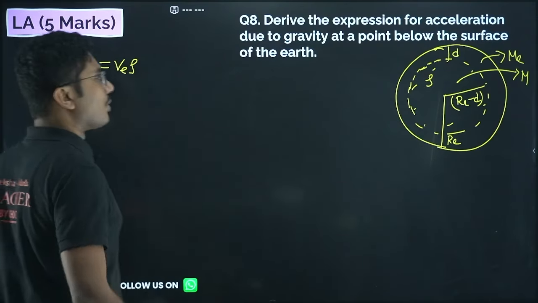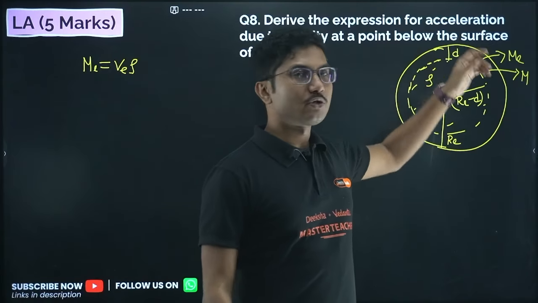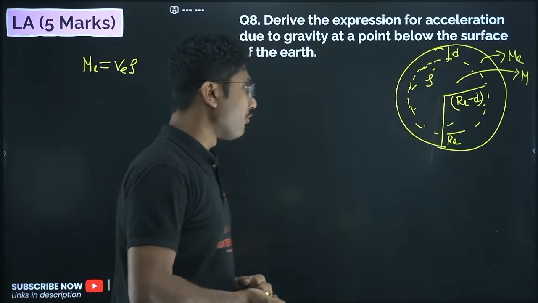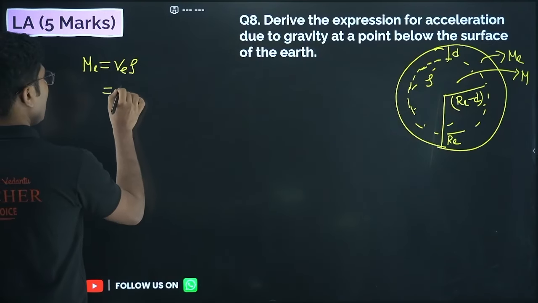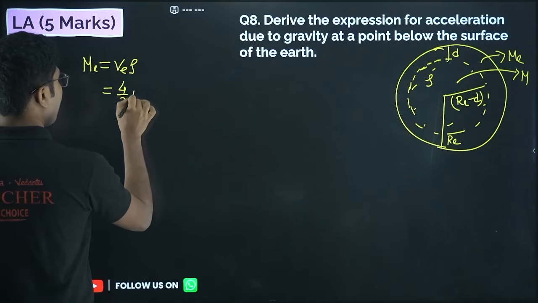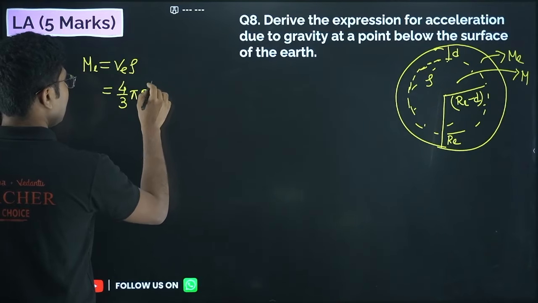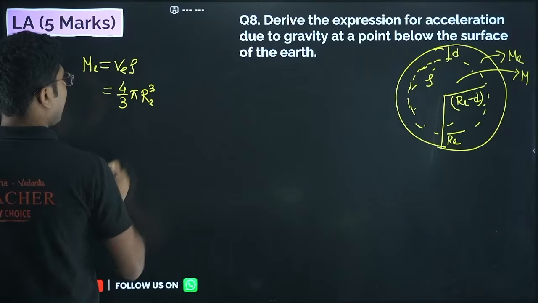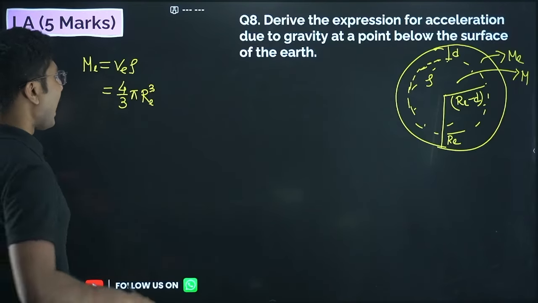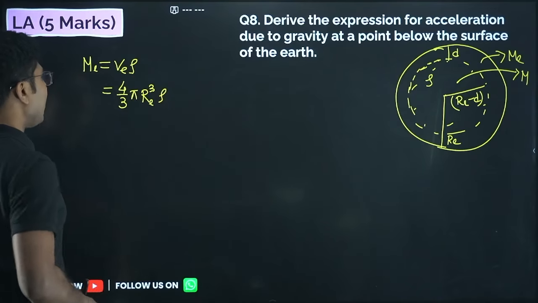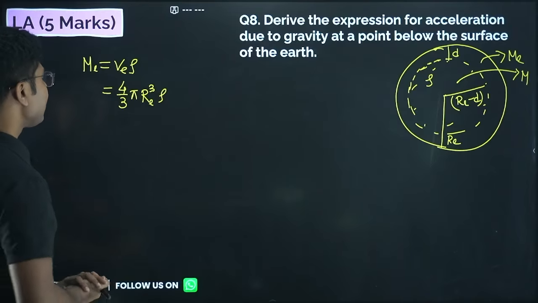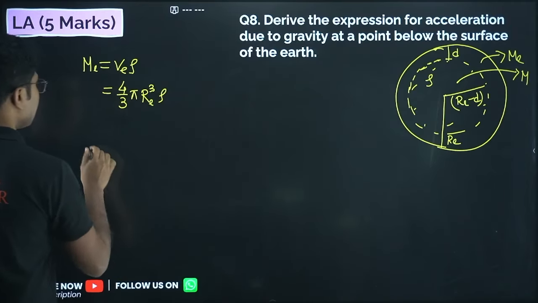Now what is the volume? Assuming the earth to be a perfect sphere, the volume of a sphere is given by 4/3 pi r cube. This is the volume, and if you multiply with the density, you get the mass. So this is the mass of entire earth.